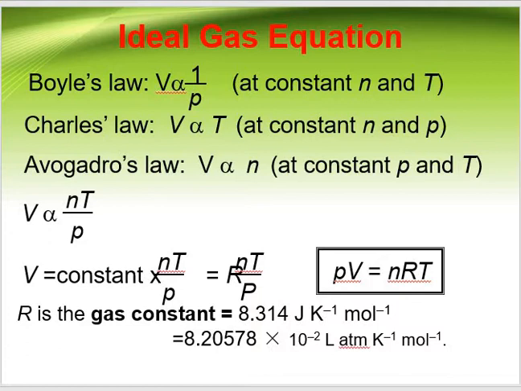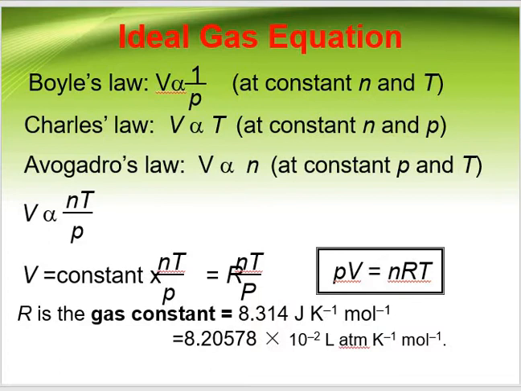According to Charles' law, volume is directly proportional to temperature at constant pressure and a fixed amount of gas. Avogadro's law says volume is directly proportional to the number of molecules at constant temperature and pressure. On combining all three, we get V is directly proportional to nT upon P.